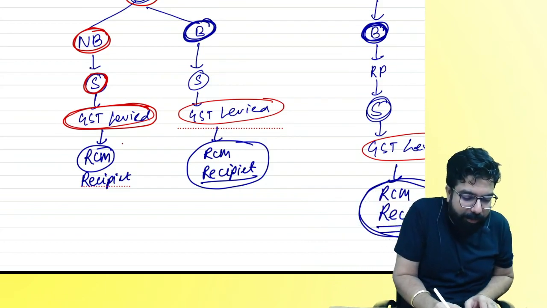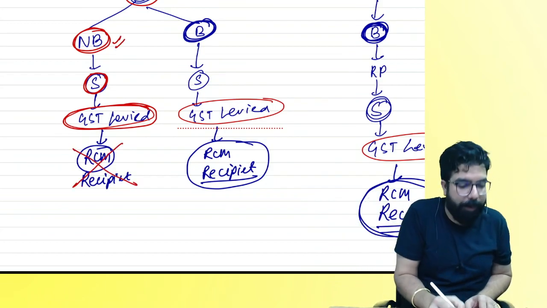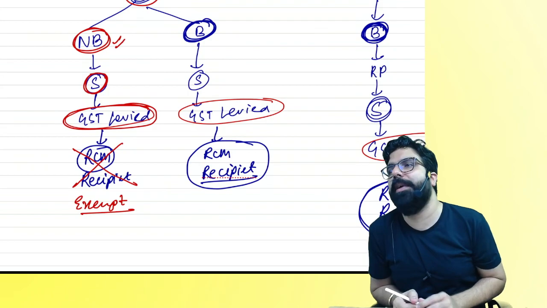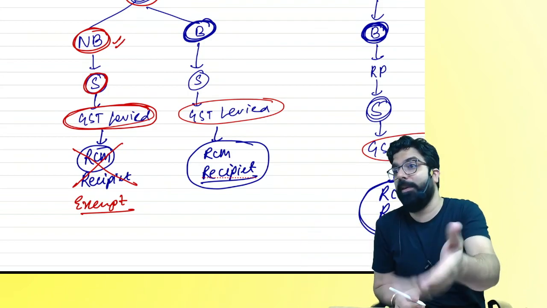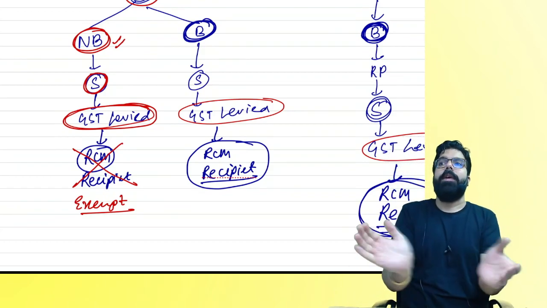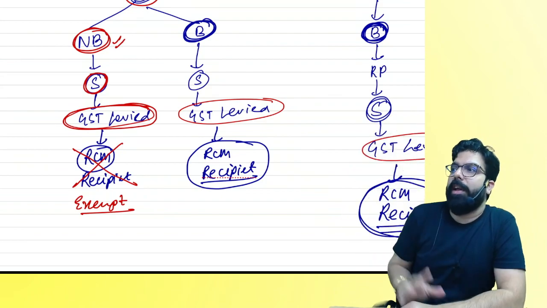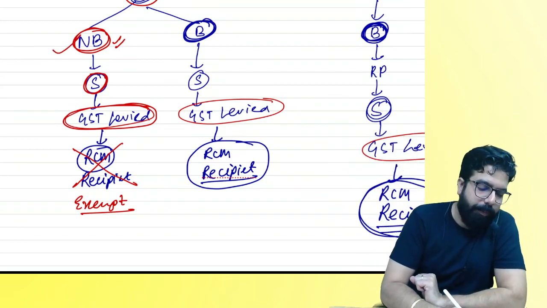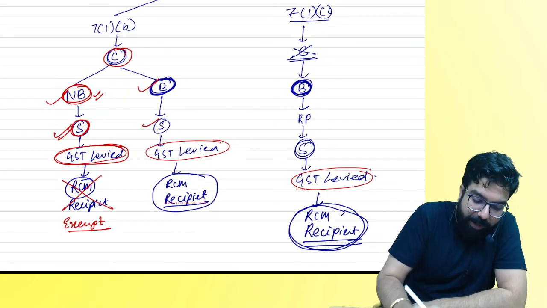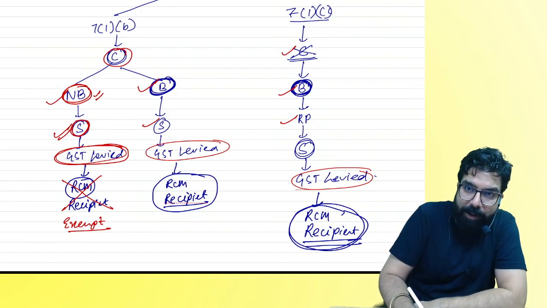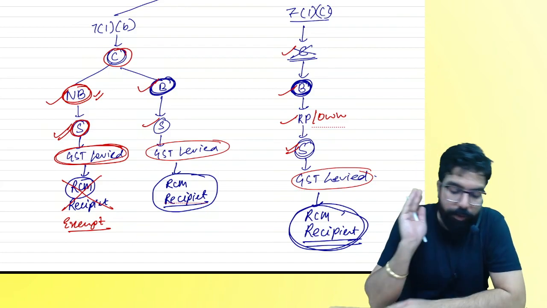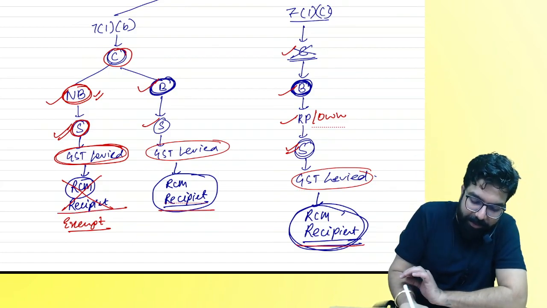So government told, okay, whenever the service is taken by a recipient for non-business purpose, we will exempt it. Are we clear, everyone? And there is an exemption given. Government told we don't want it because grapes are sour; anyways, we'll not get it. So government told we don't want the GST. People, now tell me one thing. I took services from outside India, importation of service, non-business purpose, whether it is a supply. Yes. Business purpose, whether it is a supply. Without consideration, business purpose, related person, supply, not supply, or own establishment. It will be a supply. Do you guys agree with me? In all the cases, who has to pay the GST?